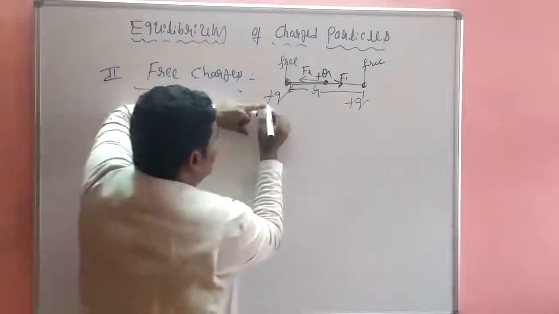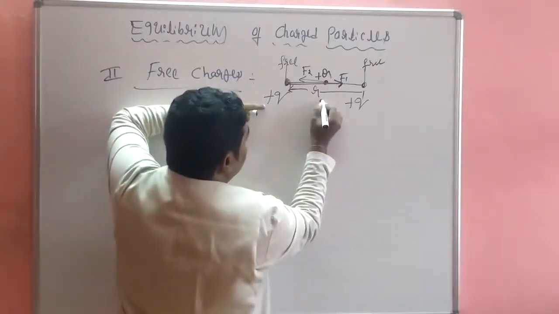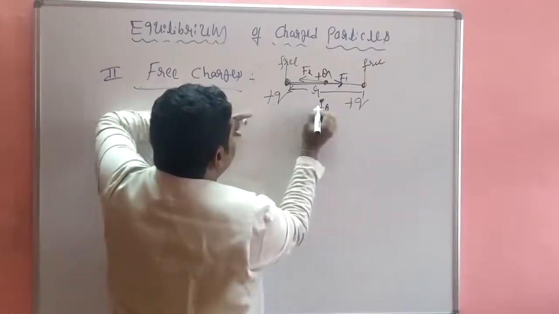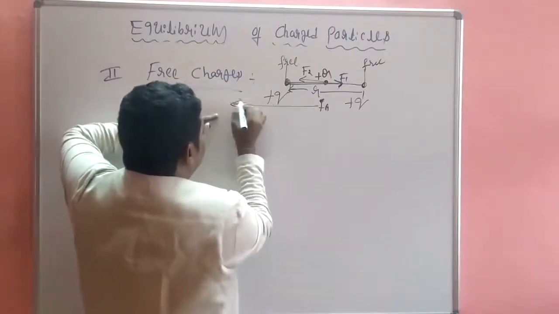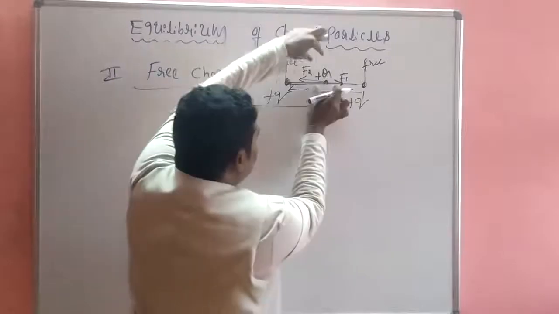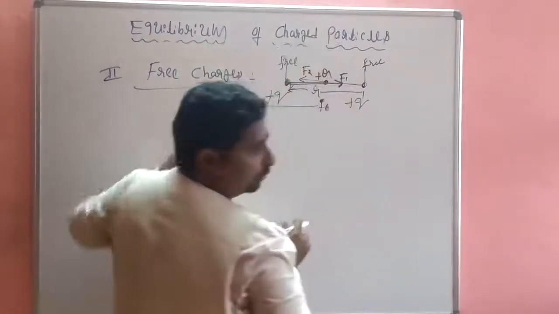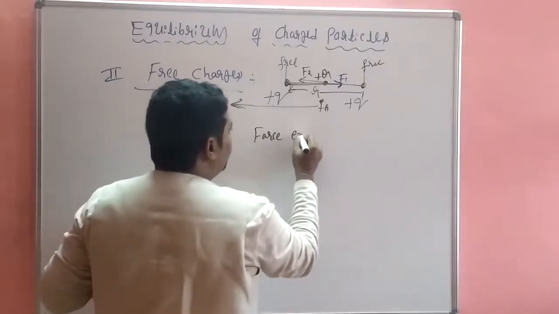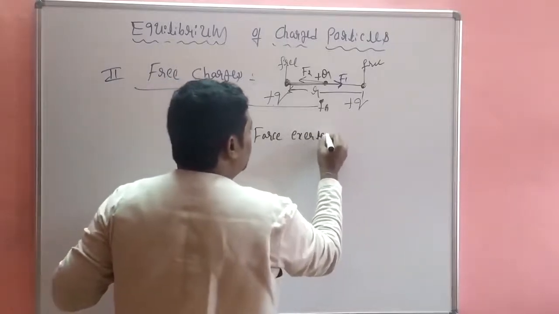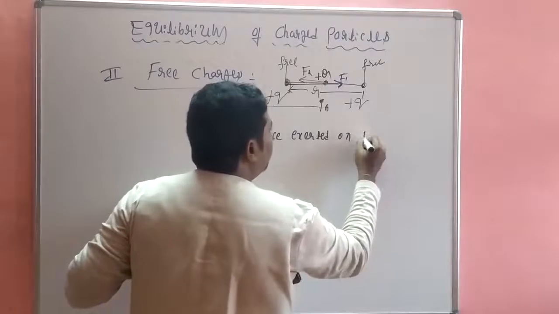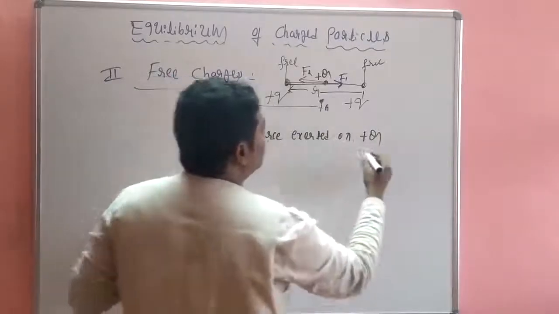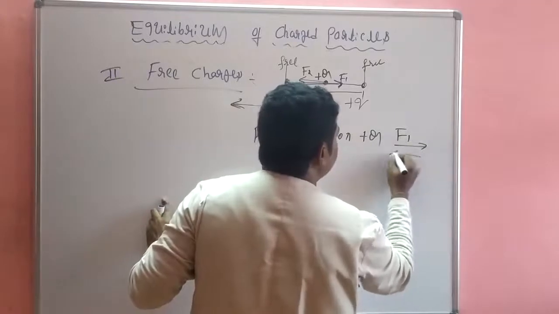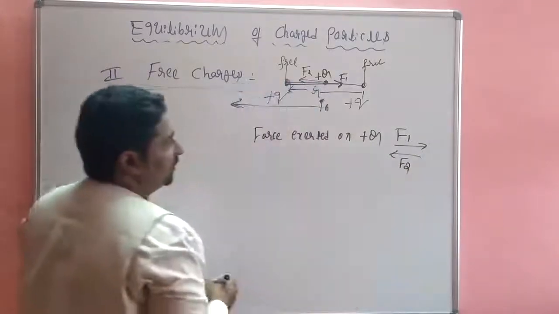Okay, I am talking about free charge. Here this is plus q, so it is a repulsive force. First, force exerted on the capital Q: both are F1 in this direction, F2 in this direction.